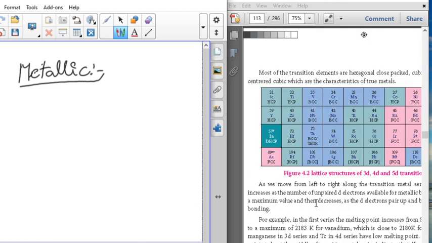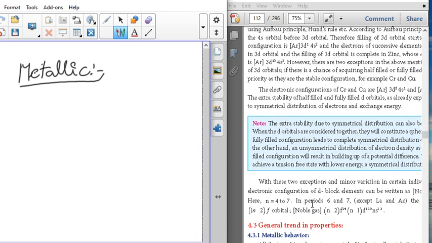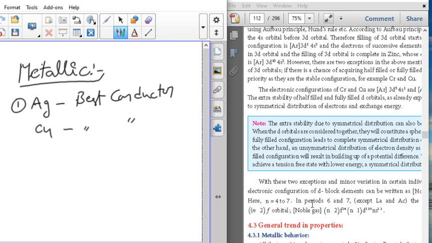All transition elements are metals only, and all are good conductors of electricity. Silver is the best conductor of all d-block elements, and the second best conductor is copper.